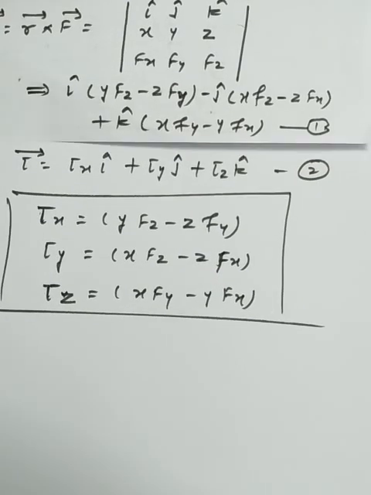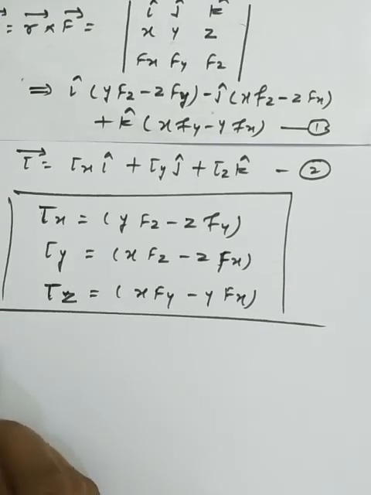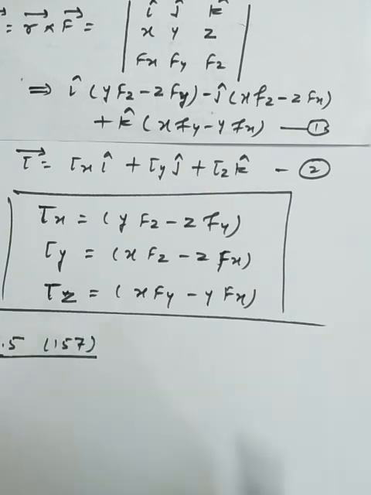Now we will discuss a numerical based on the concept of rectangular components of the torque. I am discussing the basic numerical, example number 7.5 on page number 157. So how can we discuss it?